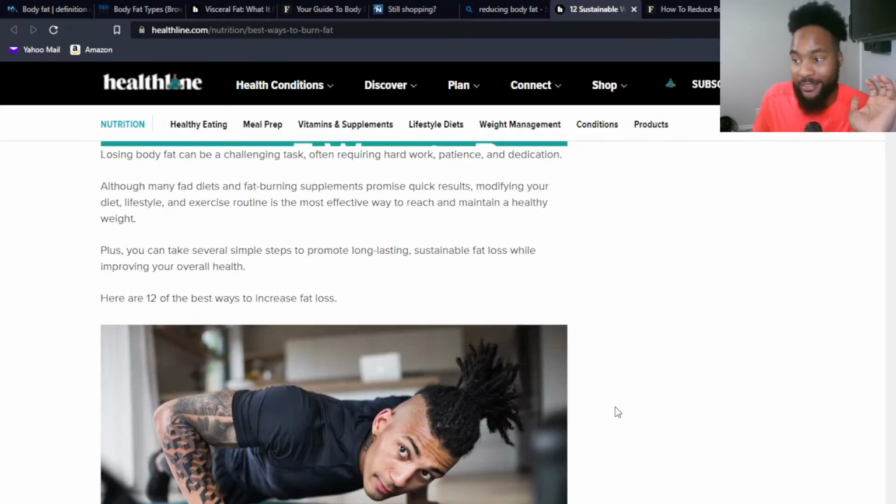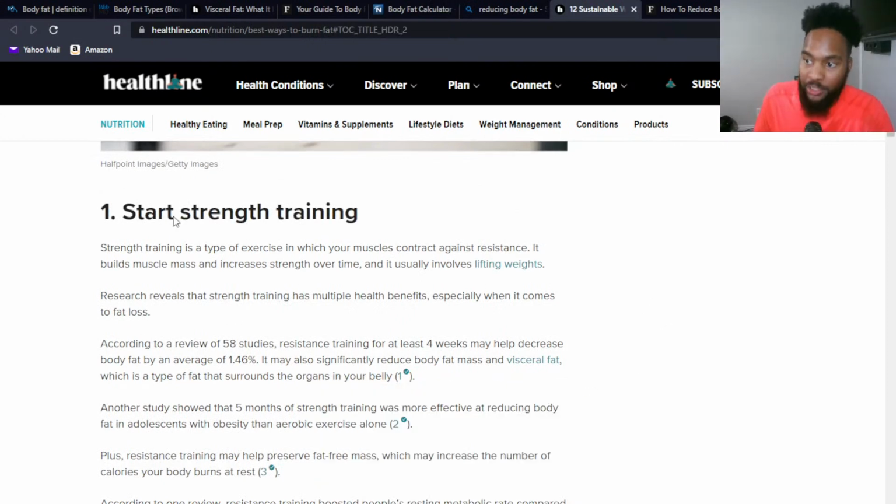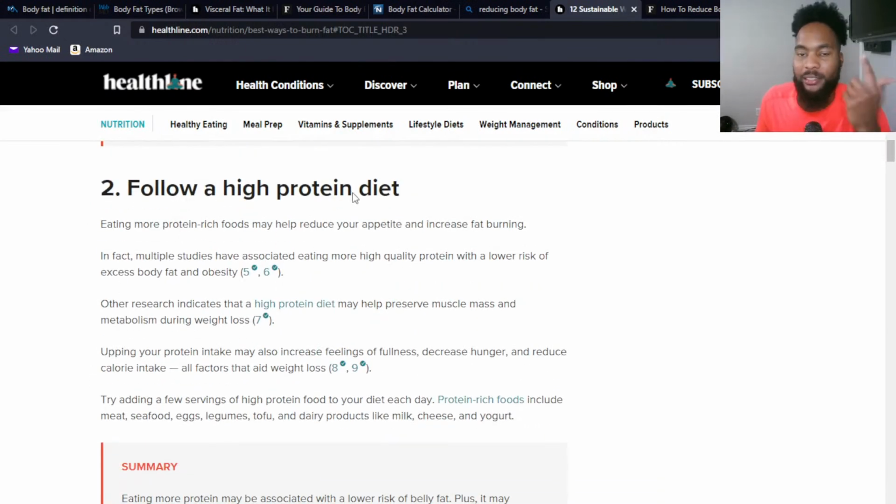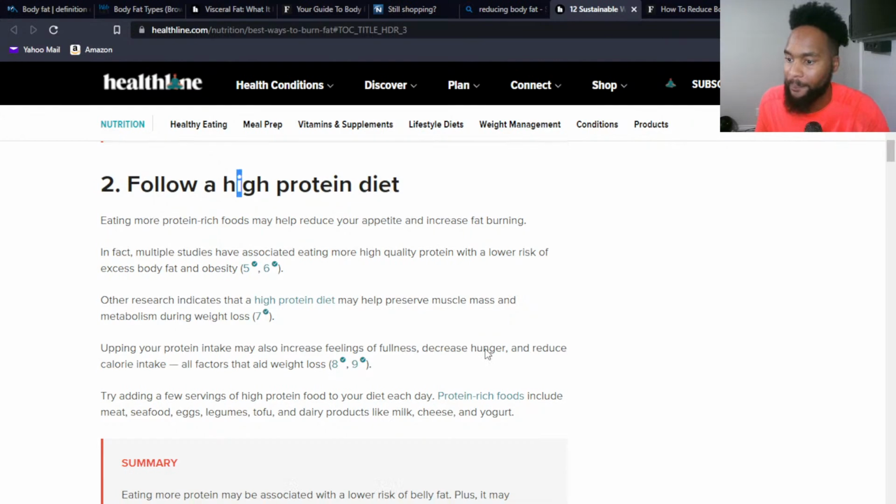Some of these are good, some of these are not so good, and we're going to talk about those. So, strength training, absolutely. Definitely, if you're somebody who doesn't do strength training, start doing it. It helps build the muscle on your body, which helps reduce your body fat. So definitely start strength training. We don't necessarily need a high protein diet, folks. High protein diets are associated with a number of health issues, including issues with your kidneys, increased risk for kidney stones, and things like that, increasing the acidity in our body. We don't need a high protein diet. We just need to have the protein that our body needs. So look out for that.